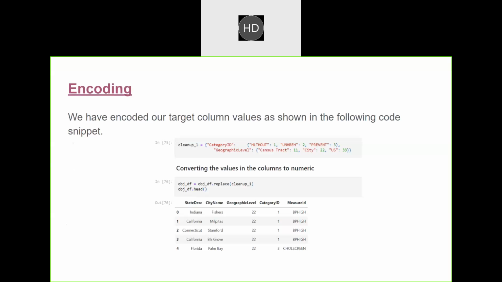So in this process, we have encoded our main target column values as 1, 2, and 3, that is health outcomes, unhealthy behaviors, and preventions respectively. In the same way, we have also encoded geographical level values as 11, 22, and 33, because census tract has 11, city has 22, and US has 33. Next slide.